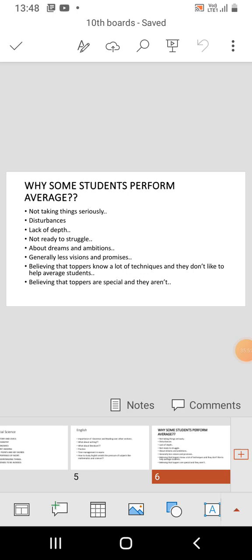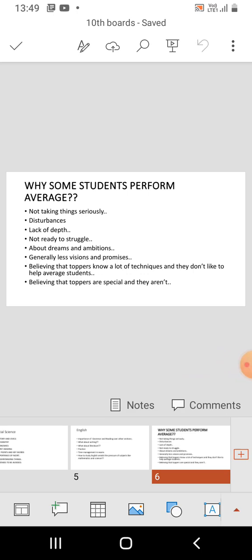Although this video is for preparation of a particular exam, along with knowing how to prepare for these exams, it also becomes essential to know the essence of preparing for these exams, and what essential skills, value system and visions one acquires throughout this process of preparation, which is very essential to understand and realize. So the second point was disturbances.